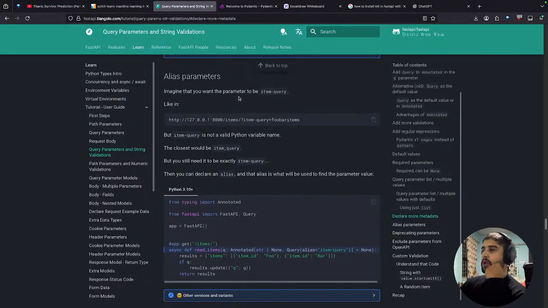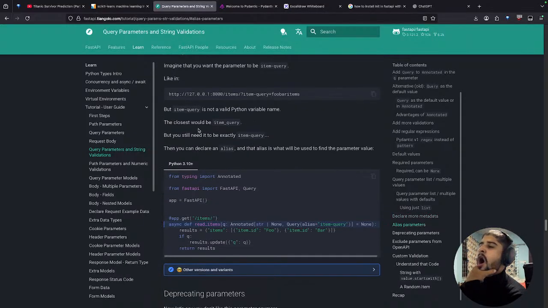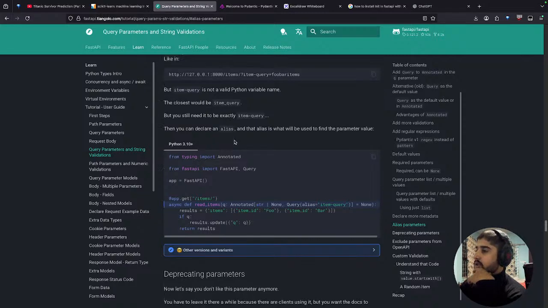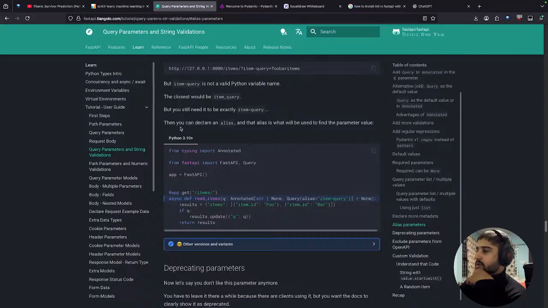Imagine that you want the query parameter to be item-query. Okay, you want the query parameter to be something like item equals foo bar items, which is not a valid variable name, but you still need it to be exactly item-query.